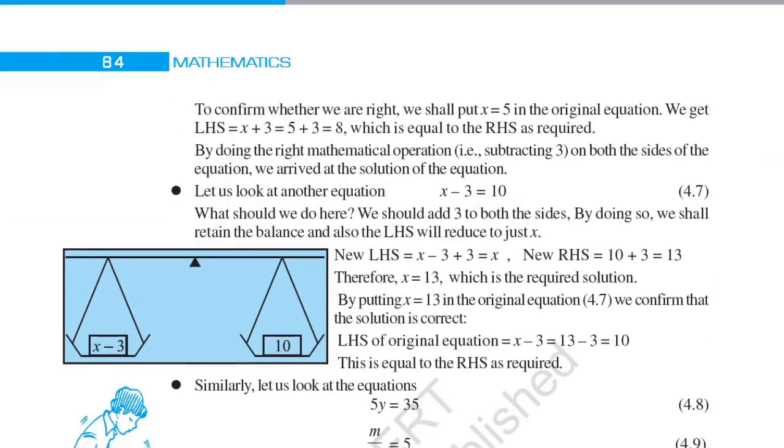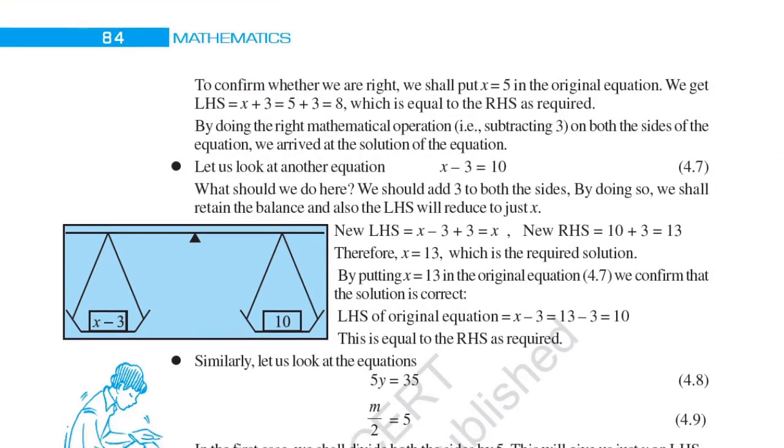So you can see here, to confirm whether we are right, we put x as 5 in the original equation. We get LHS is equal to 5 plus 3 is equal to 8, which is equal to RHS as required. By doing the right mathematical operation, that is subtracting 3 on both sides of the equation, we arrive at the solution of the equation. Let us look at another equation.